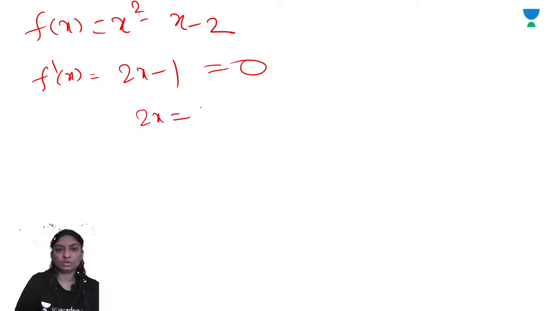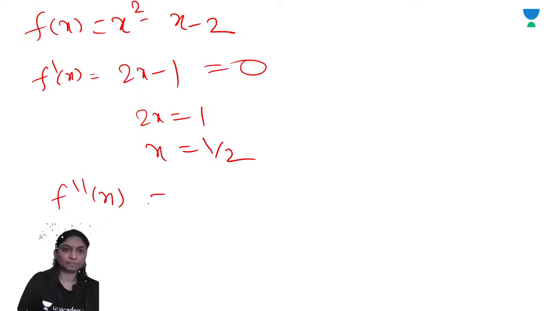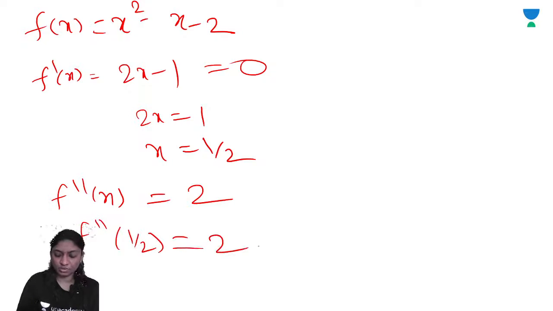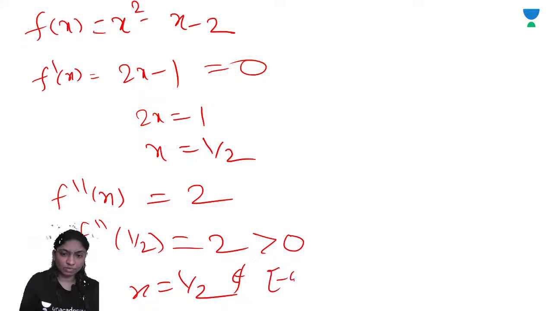So 2x is equal to 1 by 2. So f double dash of x at 1 by 2 is also 2, greater than 0. So x is equal to 1 by 2, which is not present in minus 4 to 4. So we'll check for the end points.